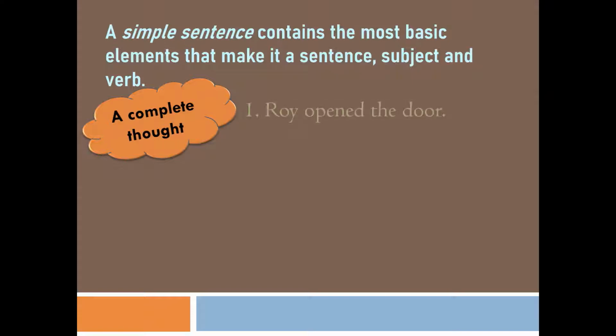For example, Roy opened the door. Here we have a subject, Roy, and a verb, opened. So it has a subject and verb pair, which makes it a clause. And because this part of a sentence does not require any other group of words for a complete meaning, it is also an independent clause. So this sentence is a simple sentence.